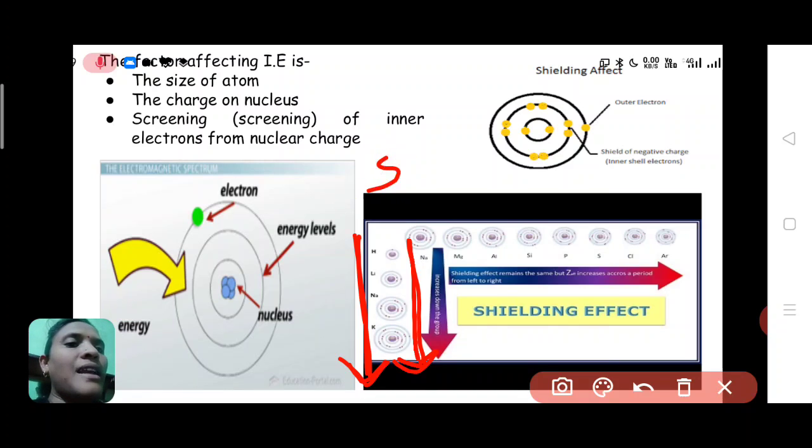It depends on the shell. The S shell has a higher screening effect than the P shell. The P shell has a higher screening effect than the D shell. The D shell has a higher screening effect than the F shell.